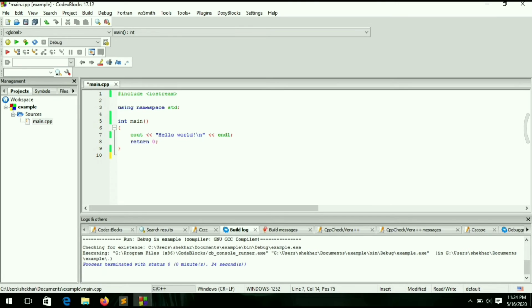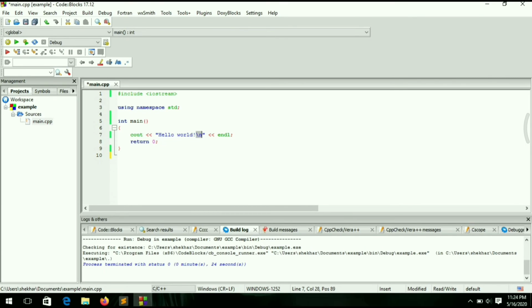Everything written inside these double quotes in C++ is considered to be a string, and the compiler will put it as it is on the console screen or the output screen. So this cout is telling the compiler to print this Hello World on the console screen.